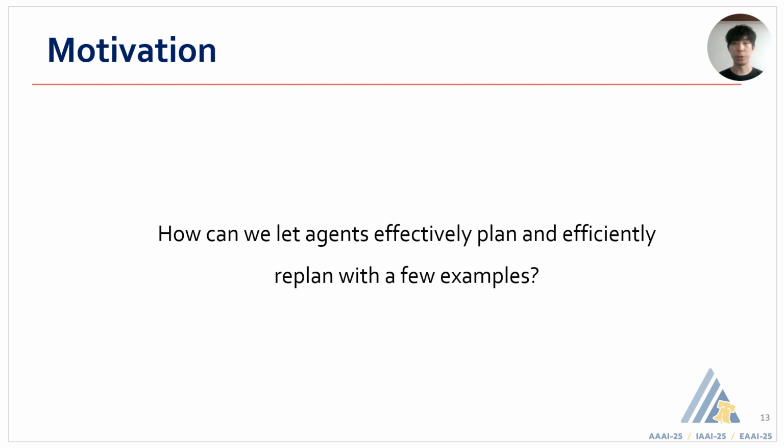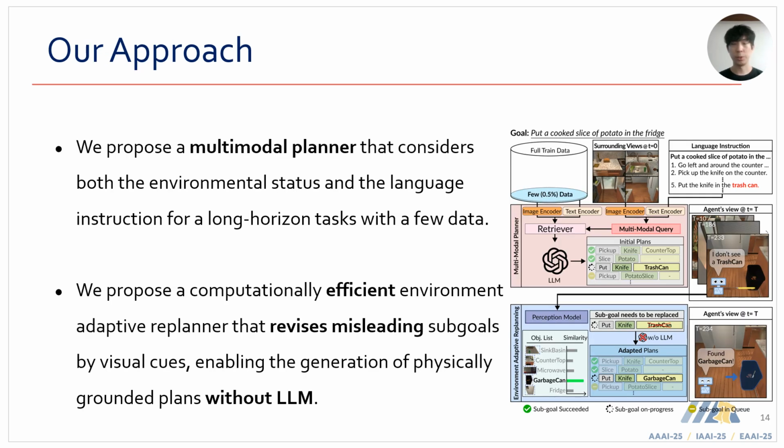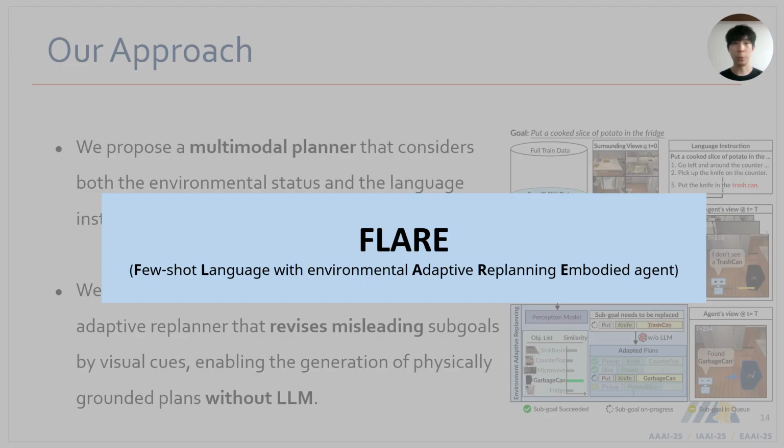This brings us to our key motivation. How can we let agents plan effectively and replan efficiently with a few examples? To address those limitations, we propose a multimodal planner that considers both environmental status and language instructions to generate long-horizon plans with a few data. We also propose an efficient replanner that revises misleading subgoals without large language models. We call this agent FLAIR, which stands for Fusion Language with Environmental Adaptive Replanning Embodied Agent.